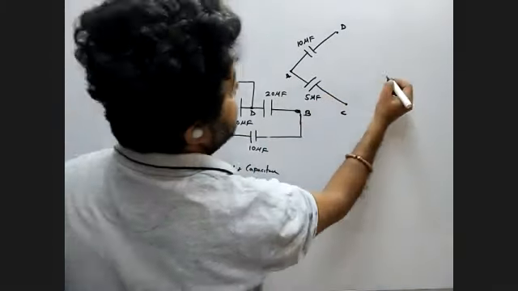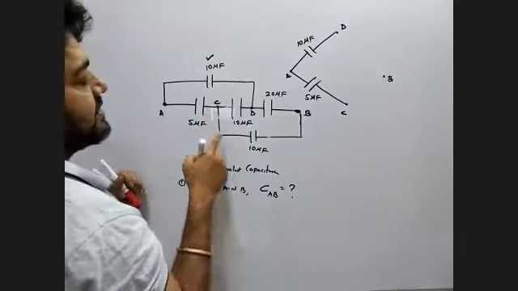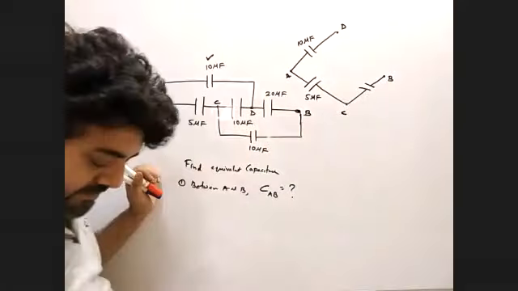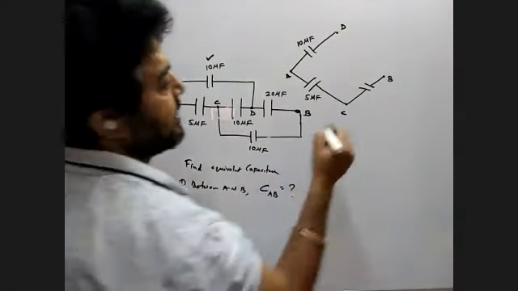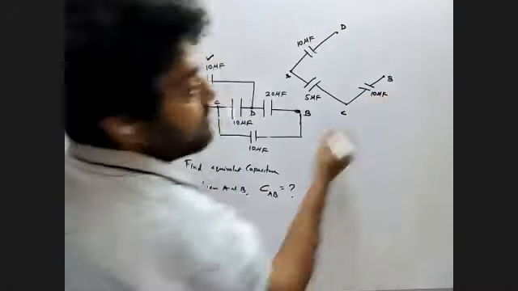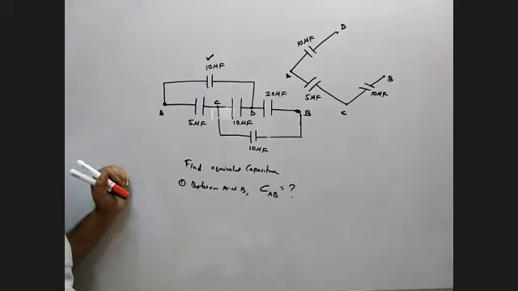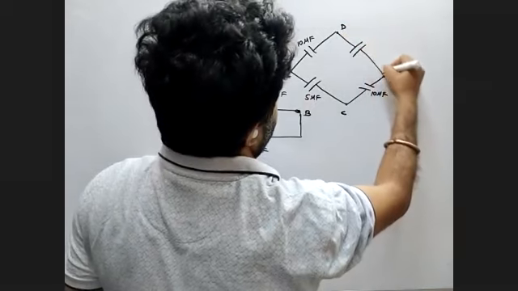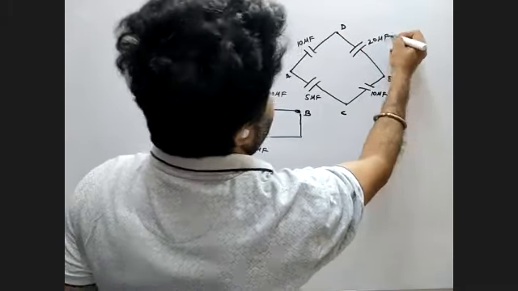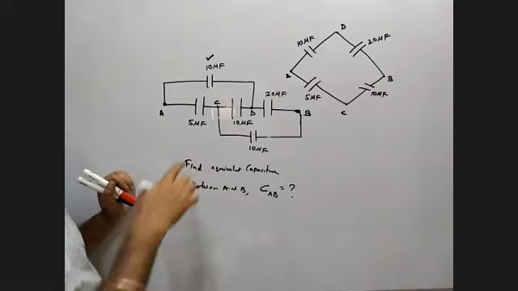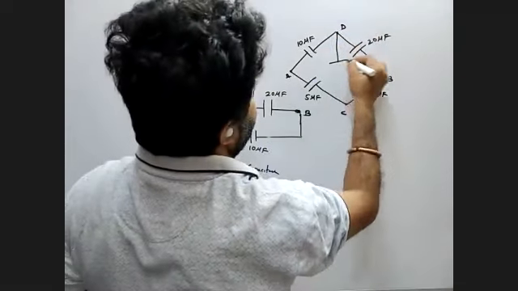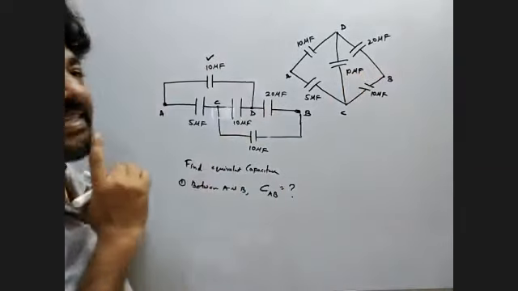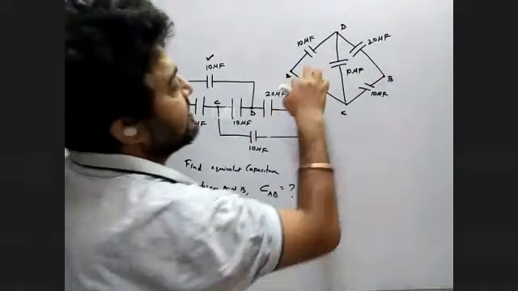Between C and B, यहाँ पे एक point B है. Between C and B, you have one capacitor. कितना है? 10 microfarad. Between B and D, क्या है? Between B and D, you have 20 microfarad. Between C and D, what you have? You have 10 microfarad.